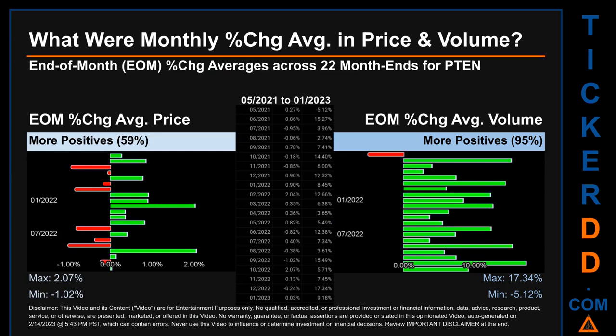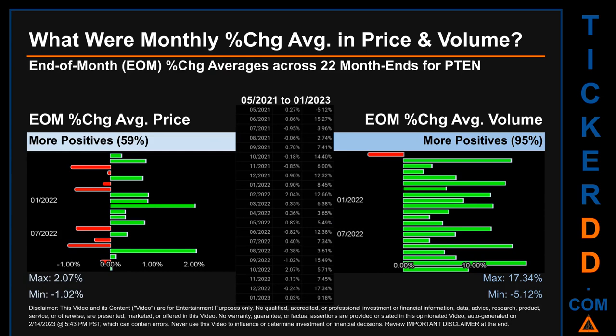From 05/2021 to 01/2023, 13 out of 22 month ends had a positive percentage change in average price. That is 59% of month ends saw a positive percentage change in average price. In terms of volume, 21 out of 22 month ends had a positive percentage change. That is 95% of month ends saw a positive percentage change in average volume.